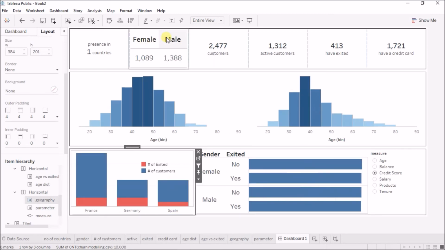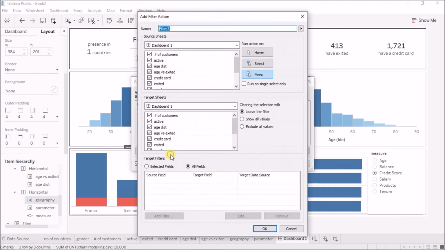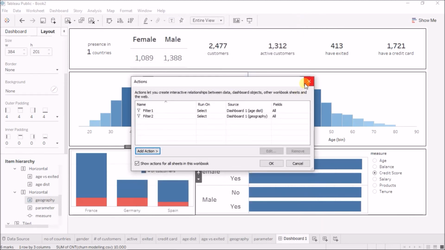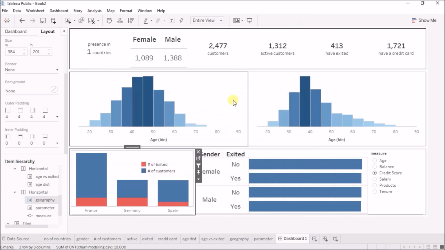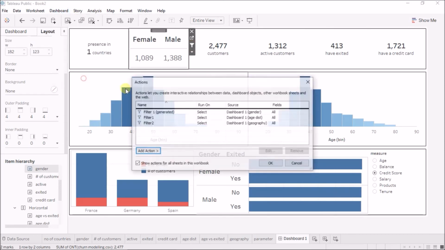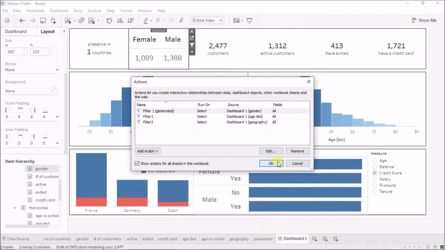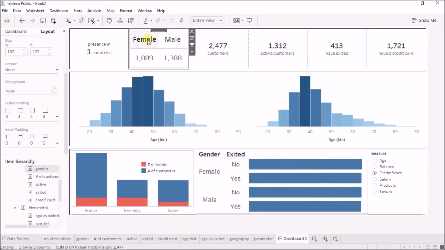Next I also want to add a filter on the male and the female. So I'll go to actions, another filter. Now one quick way, if you do not want to leave out any particular sheet for analysis, if you want a particular action to affect all the sheets, you can just click on the sheet, and click this use as filter icon. Now this will create an action automatically, and it will be a select, and the source sheet will be gender, and all the other sheets will be affected.